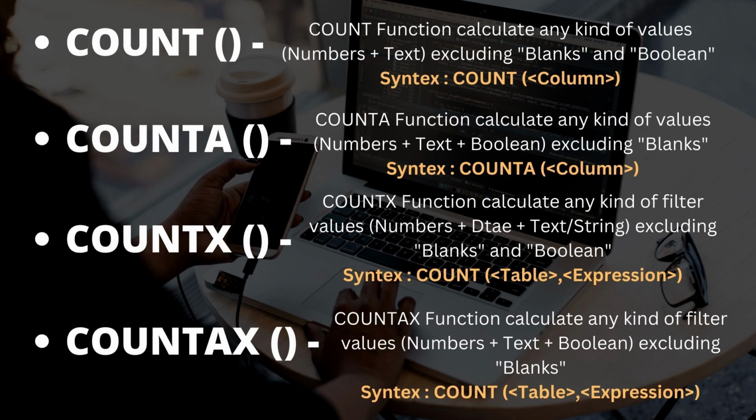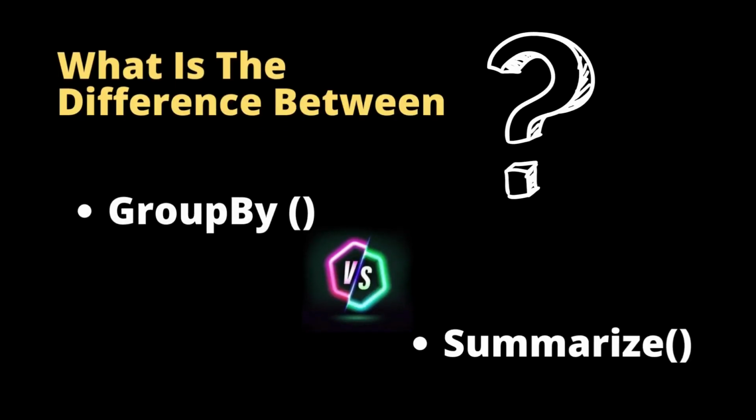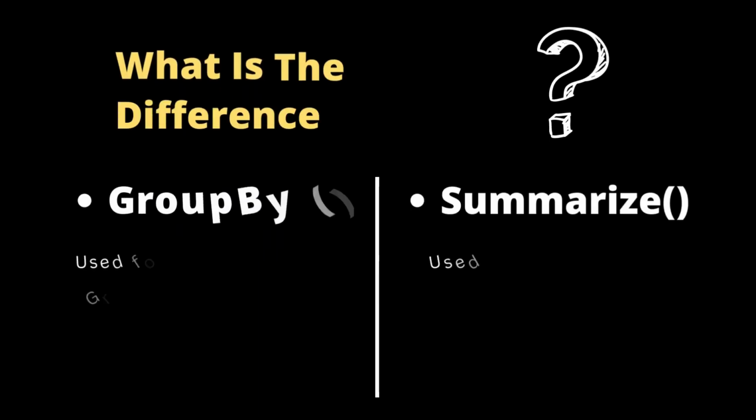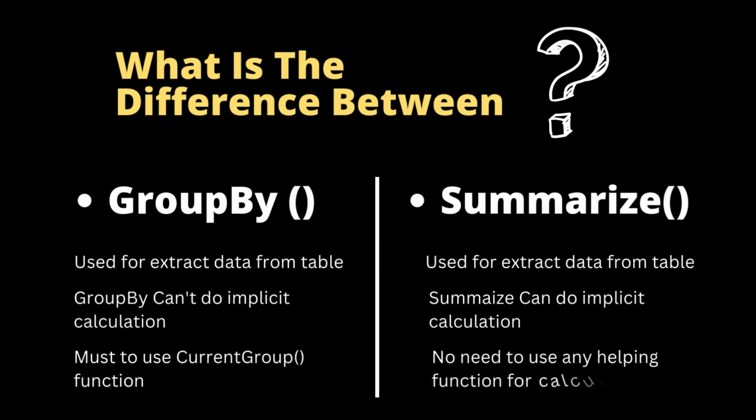Then the next question is, what is the difference between the GROUPBY and SUMMARIZE DAX functions in Power BI? So let me clear this first. Both GROUPBY and SUMMARIZE DAX functions are used to extract data from a table in Power BI. But the difference is that in the case of GROUPBY, the GROUPBY DAX function cannot do implicit calculations. That's why we take the help of the CURRENTGROUP function. It means whenever you are using the GROUPBY DAX function to do implicit calculations, we have to add another function called CURRENTGROUP inside the GROUPBY function.